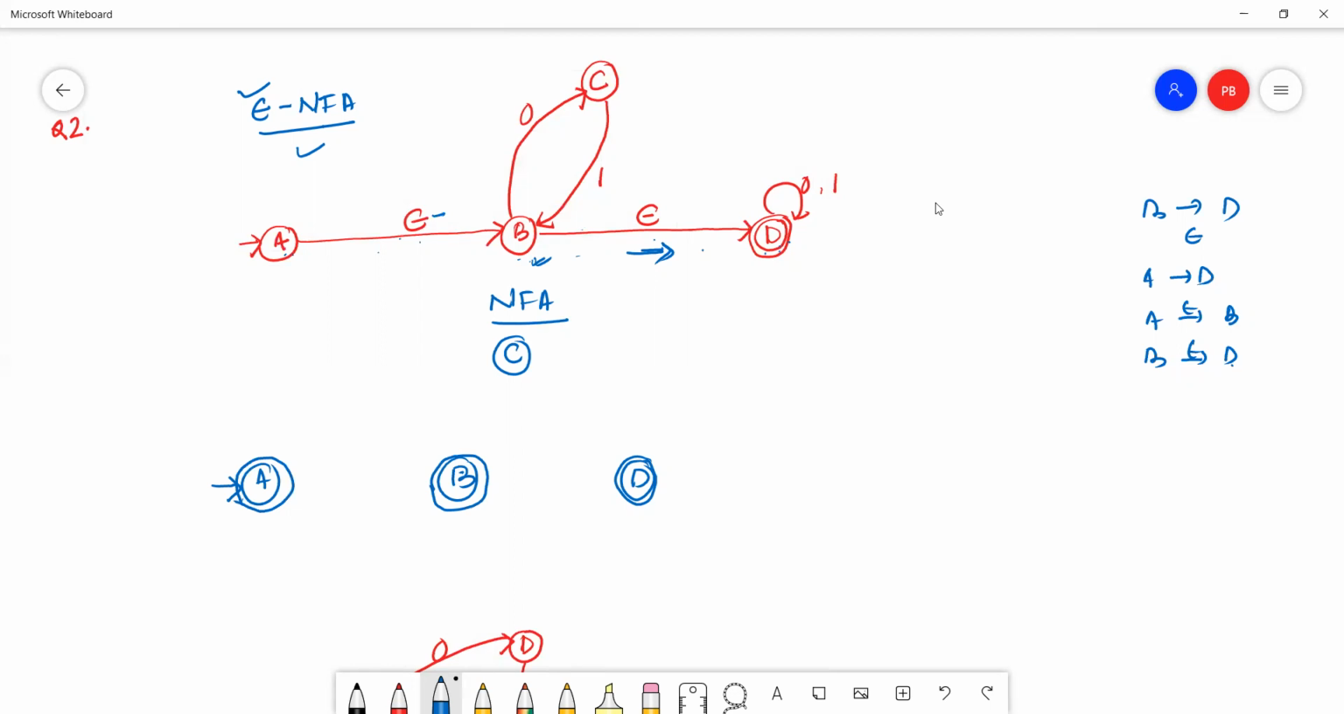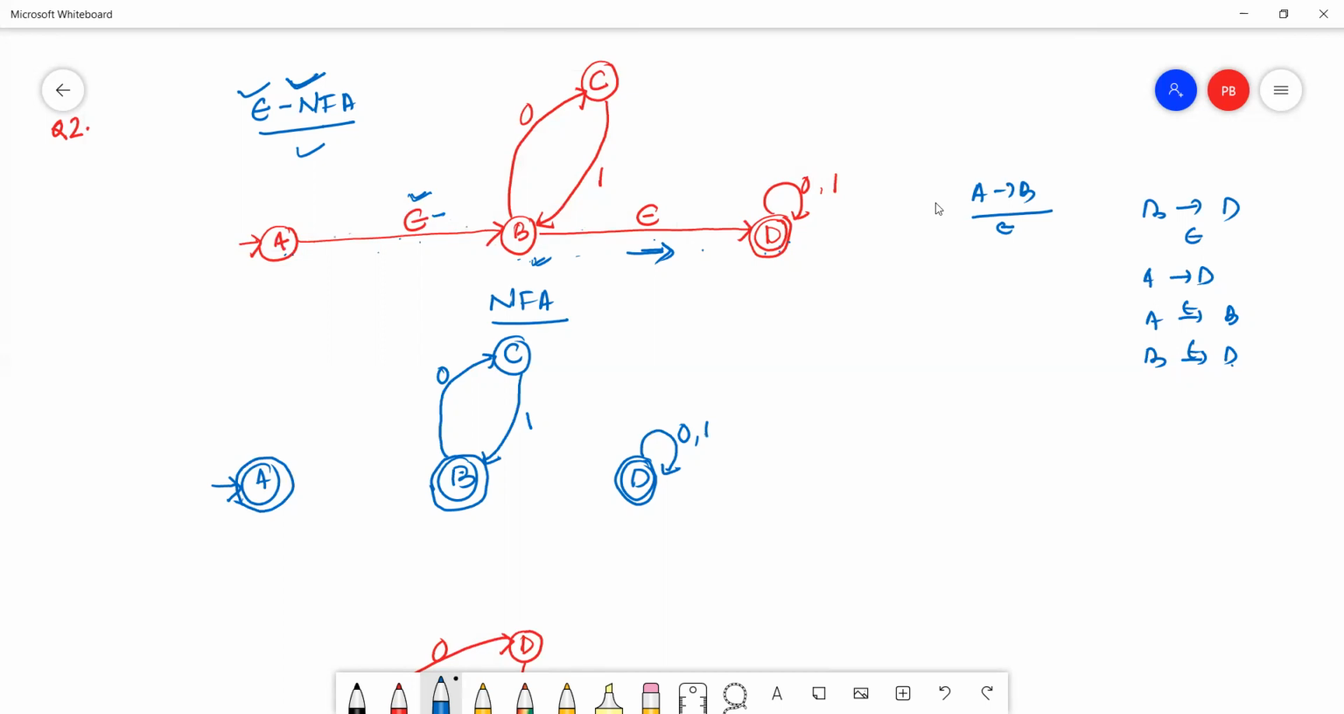Okay. So then simply copy the transitions of the epsilon NFA except the epsilon transitions. See here, this is 0, this is 1, this is 0, 1. Then we'll make the remaining transitions. From A to B, is there any transition? From A to B, only an epsilon transition. There is no transition from A to B.